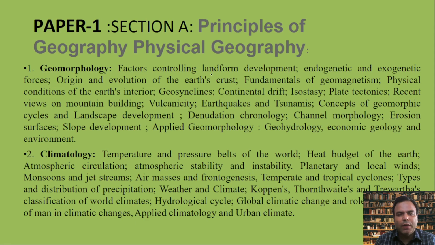Unit 1 covers factors controlling landform development, endogenetic and exogenetic forces, origin and evolution of the earth's crust, fundamentals of geomagnetism, and physical conditions of the earth's interior. Mountain building you can explain by plate tectonics, or by an old method called the geosyncline. Continents are not stationary, a concept called continental drift, and not only continents but the land also moves against one another, called plate tectonic movements.